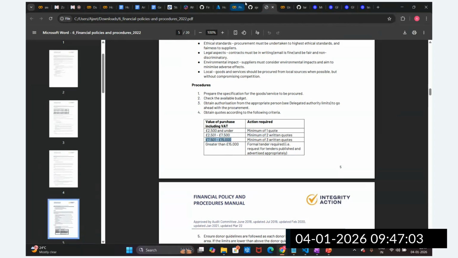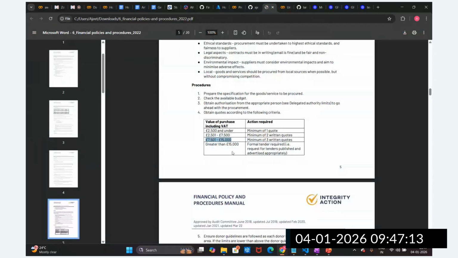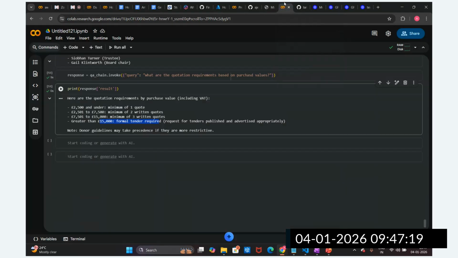Then three written quotations are required for 7,000 to 15,000. Okay, 7,000 to 15,000, minimum three quotations required, and greater than 15,000 euro, the formal tender is required. Right, the formal tender is required. It is able to capture the table data easily, guys, without any issue. So now you can see this is there.